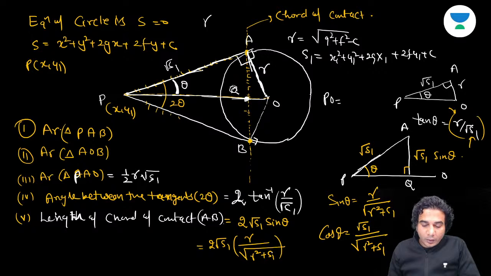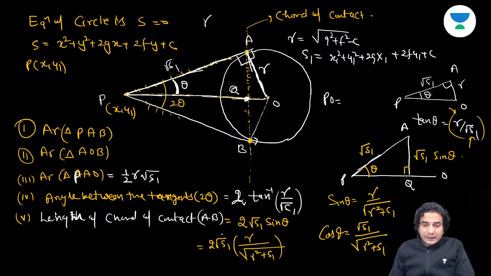You forgot to put root on S1. And the denominator is all right, but it is not S1 square, R square plus S1, not S1 square. Raghav, are you able to figure out your mistakes in your formula? In the denominator it is not S1 square, it is only S1.